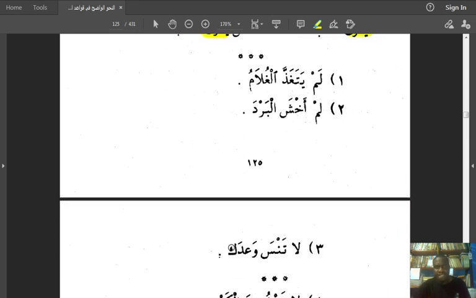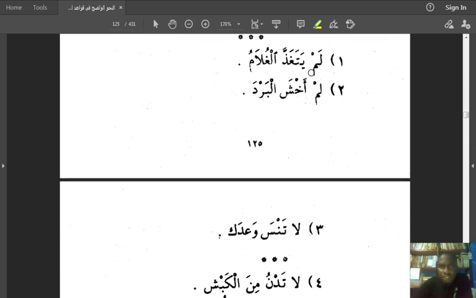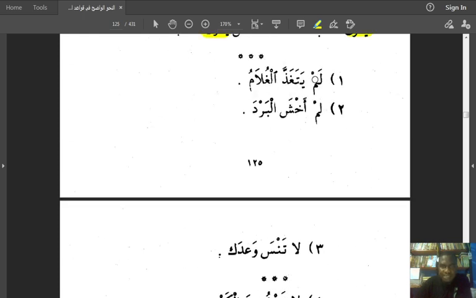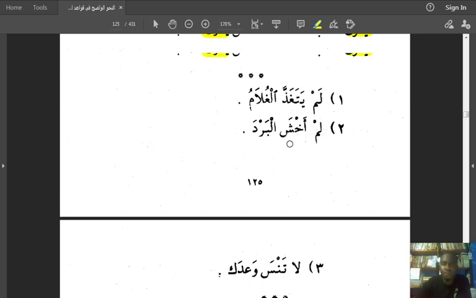Okay. Let's see the last batch. It says lam yatagadda. So the moment you see lam, you know we are talking about the jussive case, where it is supposed to be majzoom, where the verb is supposed to end in sukun, because that is what lam does. But these verbs we have here, they are weak ending verbs. So let's see if they will take sukun or what will happen to them.